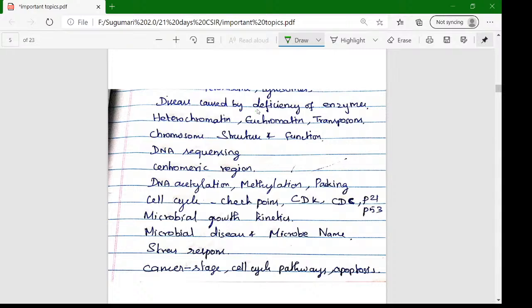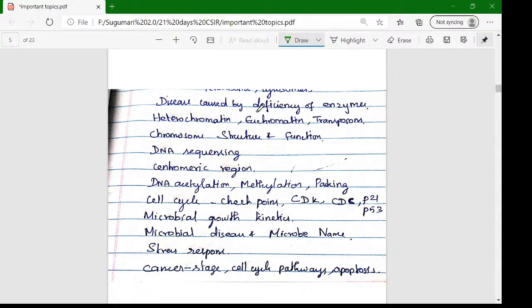This is a very important topic. In this CSIR examination, we may expect many match the following questions. Among them, one is expected. So just study this concept with examples. Okay, diseases and enzymes, which enzymes are responsible for the diseases. This is also very important.